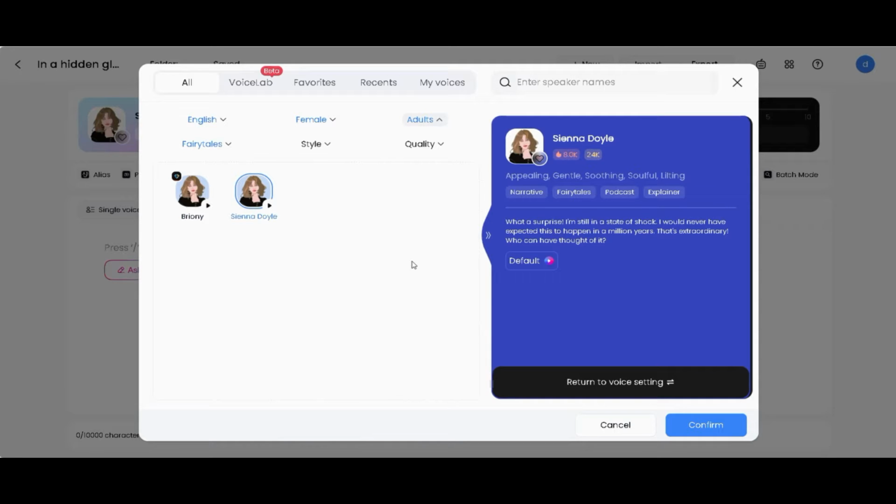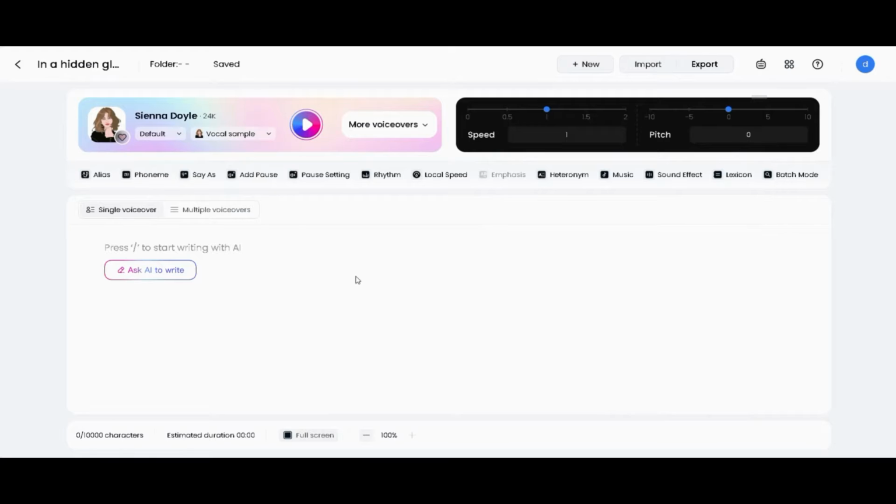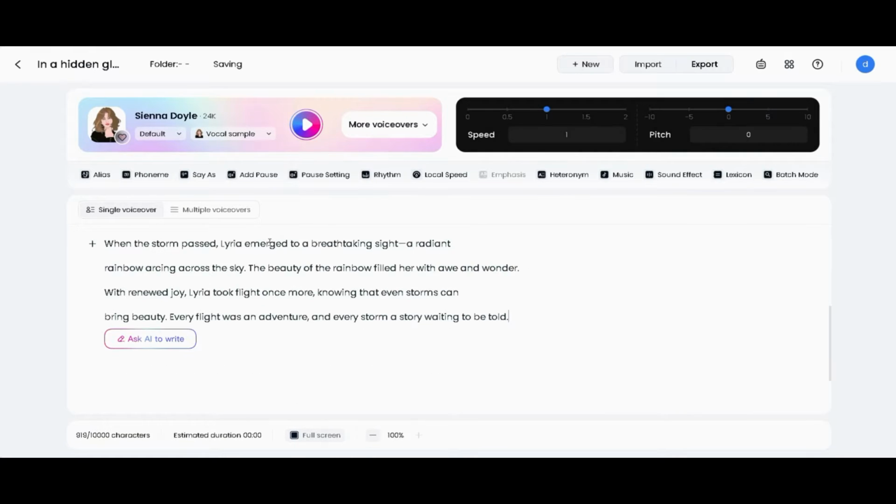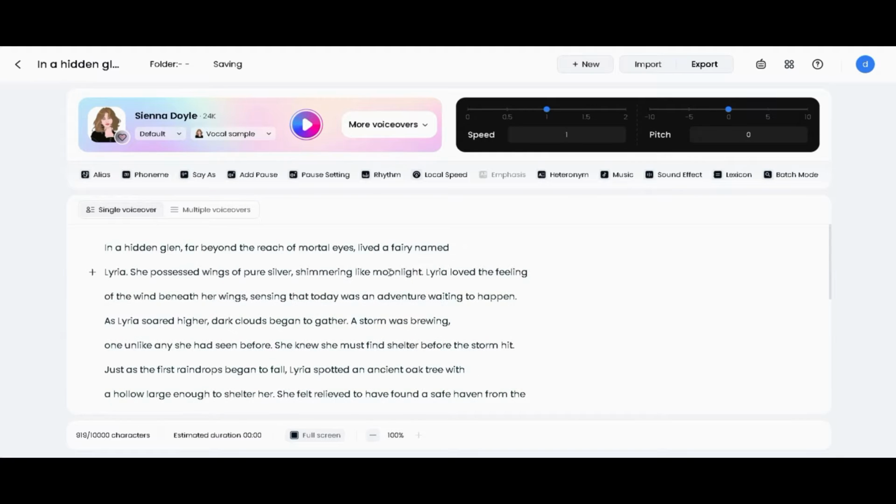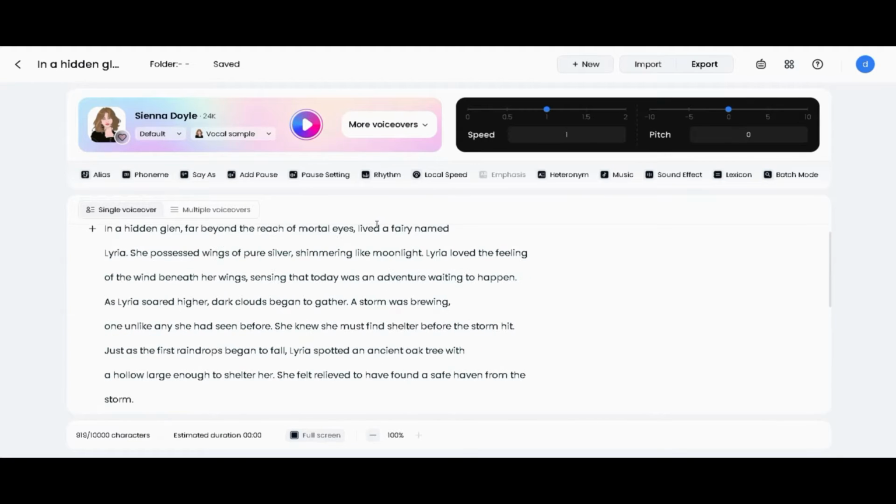After choosing your preferred voice, click on Confirm to use it as the default voice. Now we need to paste our script in the space provided below. I will paste the script I generated with ChatGPT. You can make changes or edit some mistakes in the script. And you can make some settings like the speed, rhythm, and more. In this case, our voice and script are ready.